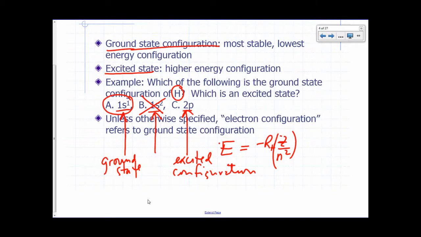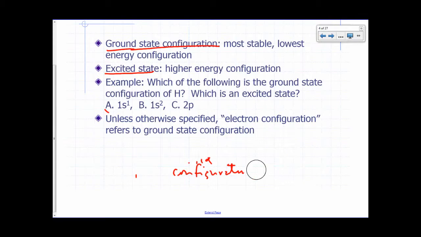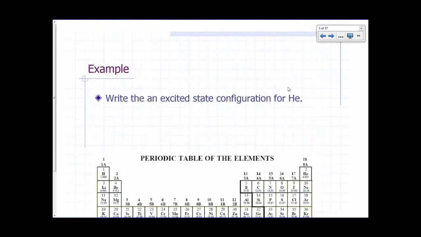Now, unless otherwise specified, for much of what we're going to be doing in this lesson, when we talk about electron configuration, we mean the ground state configuration. So unless it's obvious from context that we're not necessarily referring to the ground configuration, when we say electron configuration, we mean the ground state electron configuration.